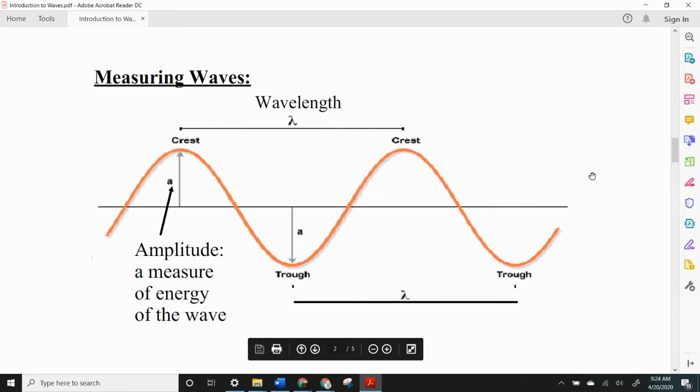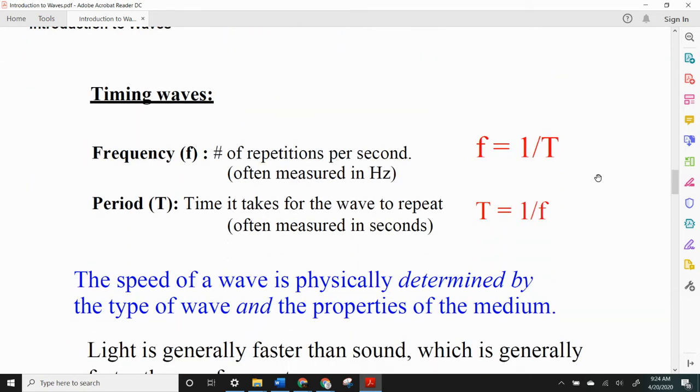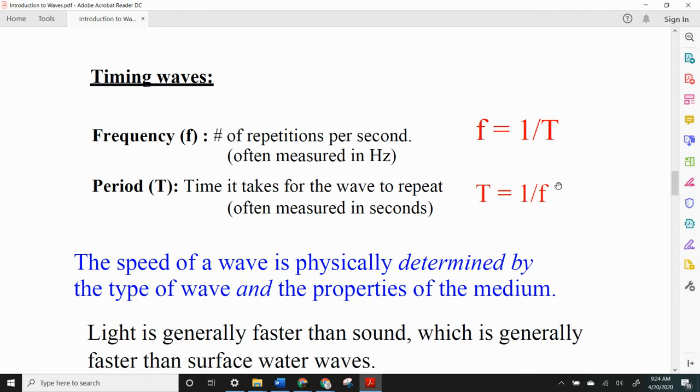waves. Let's talk about some of the things that we can measure within a wave beyond its physical size, both in amplitude and length. Another thing that we can measure is the timing. So waves have a certain frequency and a certain period. Frequency, just like it was for circular motion, is how many repetitions per second. In this case, it would be how many waves per second. The frequency would be 1 over big T, the period. It's measured in hertz oftentimes. That's 1 over seconds. Now, the inverse of that is simply period, how long it takes for one wave to occur. That's often measured in seconds.